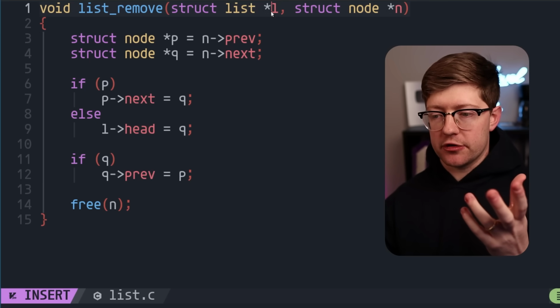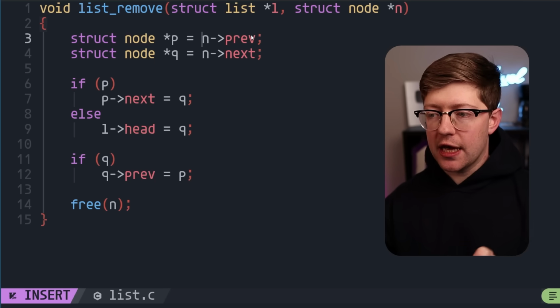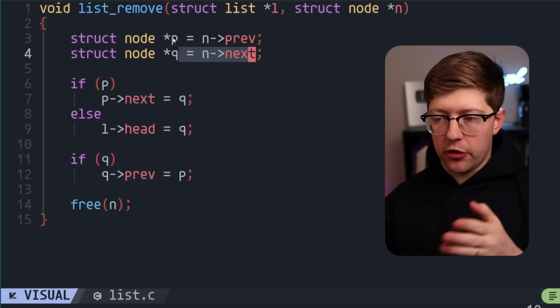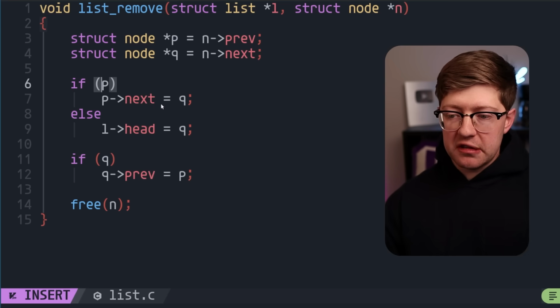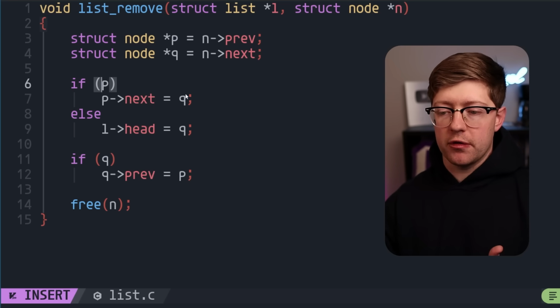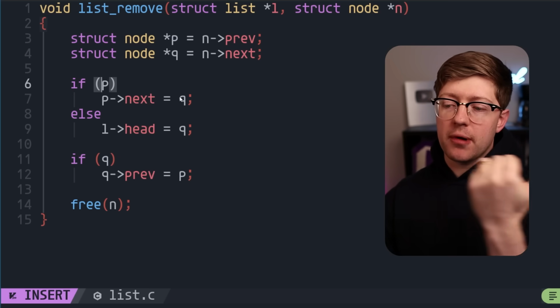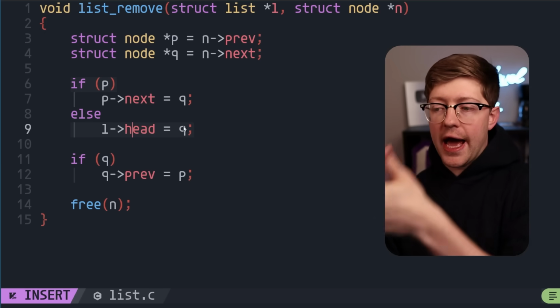A list has a head element, right? So what you do is you say, okay, I'm currently at node N. I want to get the previous item and the next item, call them P and Q. If P exists, meaning you have an item behind you, you just say the item behind you's next is the thing ahead of you, right? So you basically remove yourself from the list. Otherwise, if you have nothing behind you, you are the head of the list, so you say the list head is now equal to the thing ahead of you, right?